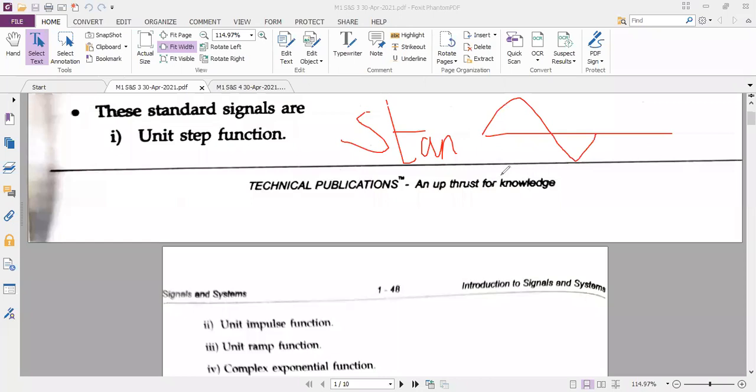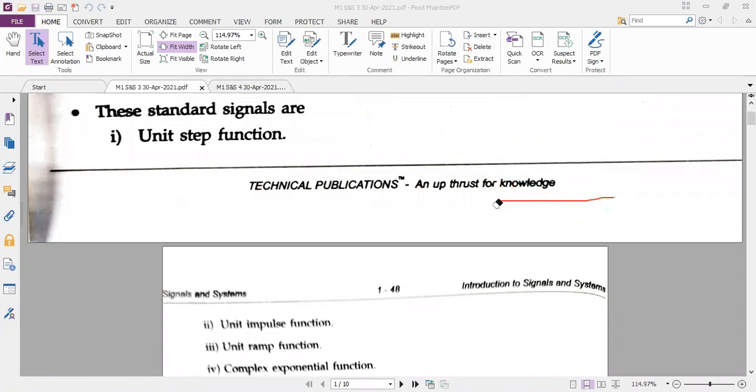I have a triangular signal like that. I have some standard signals. Why do I need a standard signal? Just to analyze the system. Signals and systems are always together. So in order to analyze the system, I should have the standard signals. So standard signals, we call them elementary signals. Here is the list of standard signals.